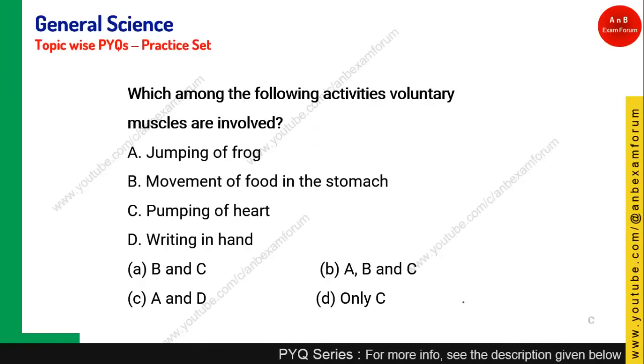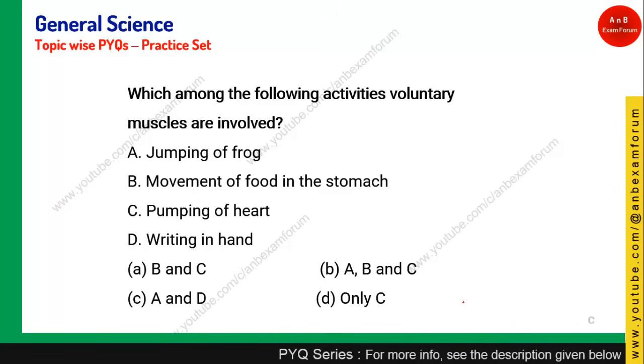let's see the next question. In which of the following activities are voluntary muscles involved? Jumping of frog, yes, this is a voluntary action, although it appears to be involuntary, but it is decided by the frog when to jump, so voluntary muscle action is there. Movement of food in stomach is involuntary.